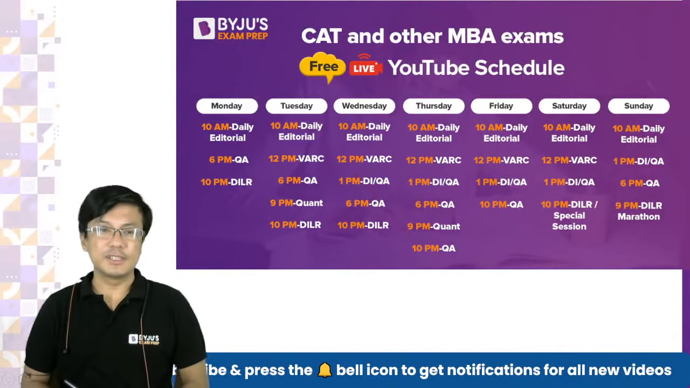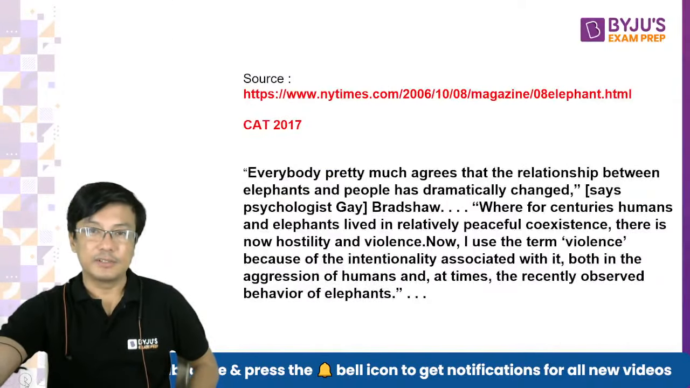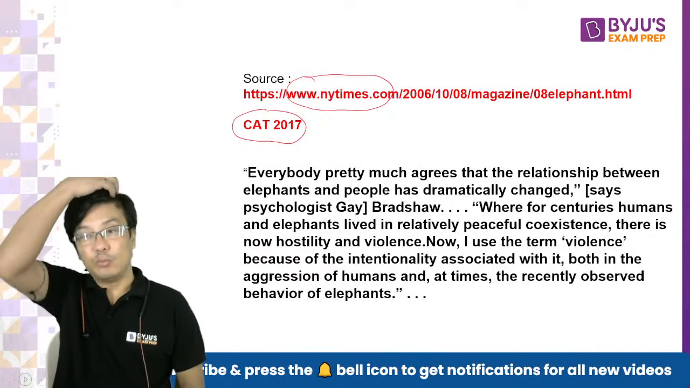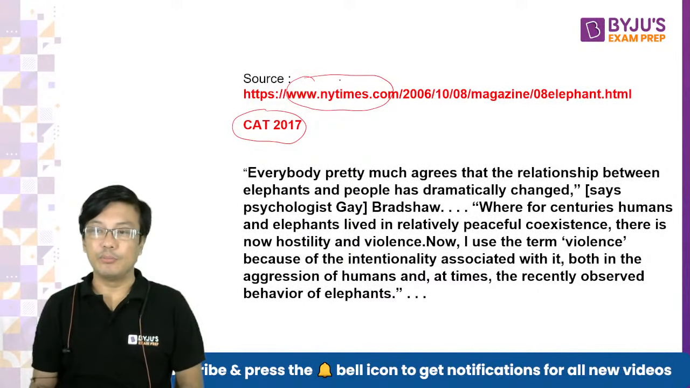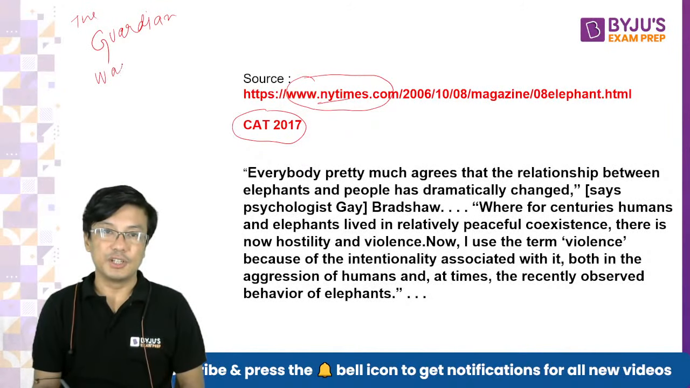So what are such sources? Before beginning with the passage, I will quickly show you how it is like. So this is the first slide. You can see it is a passage from CAT 2017, but the source is the New York Times. Right. So I hope all of you know some sources like this, some magazines and newspapers which are very commonly used by CAT. One is New York Times, right? Then you have the Guardian. This is another source which everybody can read from, right? Then you have the Washington Post also.